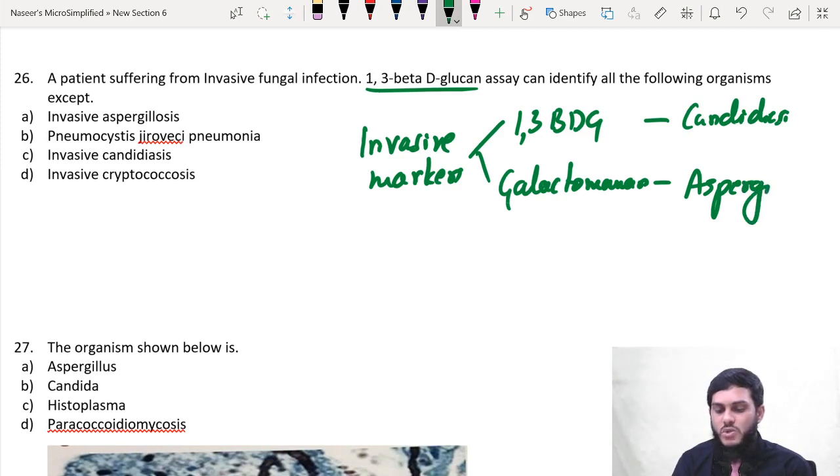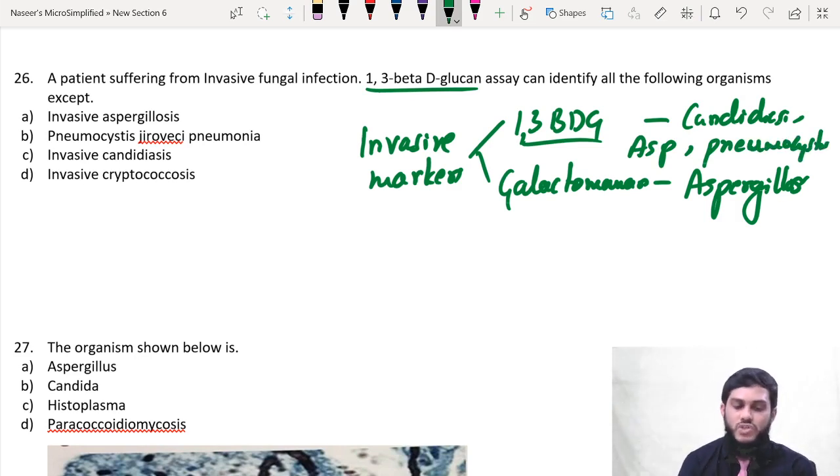But 1,3-BDG can also be present along with Candida in Aspergillus, and also in Pneumocystis jirovecii. Now see the question: 1,3-beta-D-glucan can identify all of the organisms except.